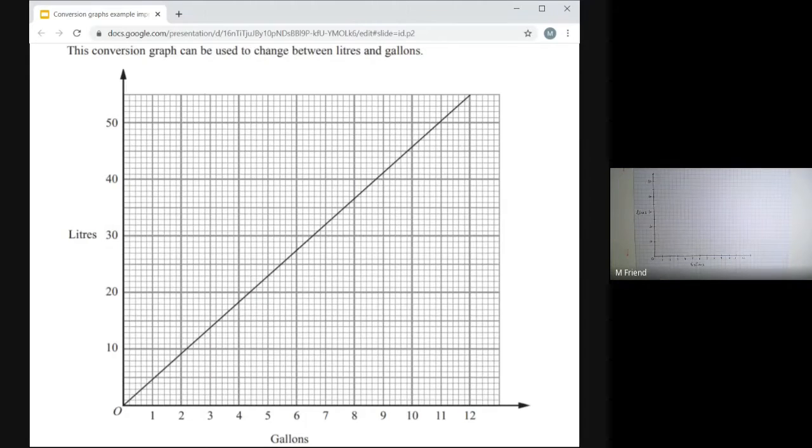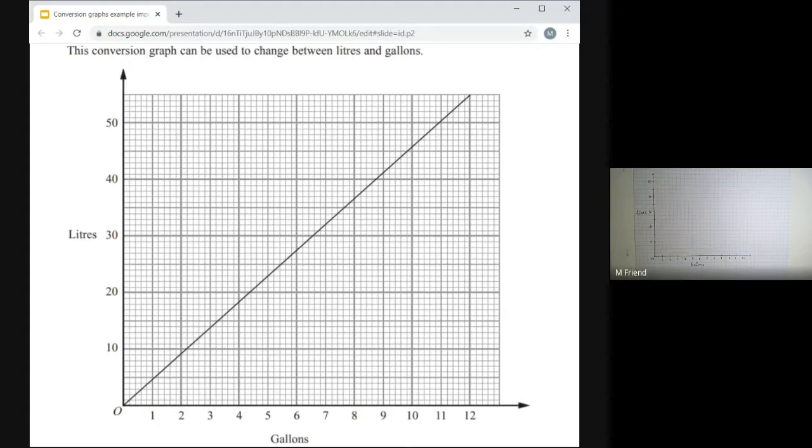But anyway, this graph will help us switch between one measurement and another. Just like I said earlier that 5 centimeters is 2 inches, we can switch between litres and gallons. And we can, of course, use the same method you used earlier with the currency. You can just do lots of timesing and dividing, and you will do that. But the graph actually helps as well.